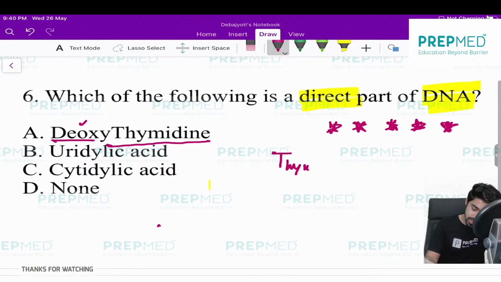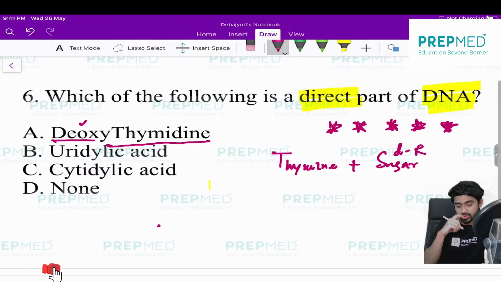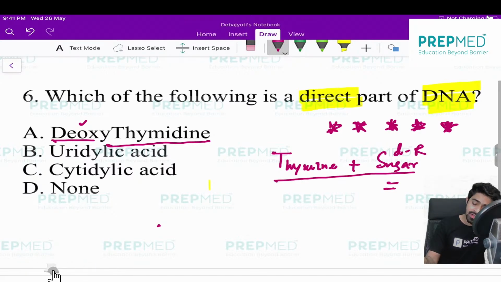If it is thymine, when I'm adding sugar to it, which sugar? Pentose sugar. In DNA, definitely I can say this is a deoxyribose sugar. So I'm writing this DR sugar, deoxyribose sugar. So what will you get? Thymine plus deoxyribose sugar gives a nucleoside. What is the name of the nucleoside? Thymidine.